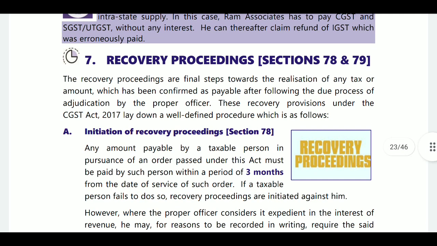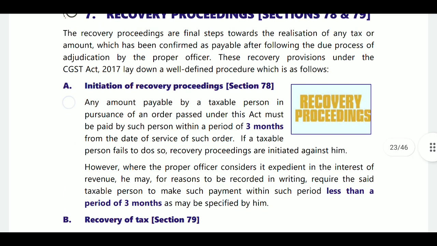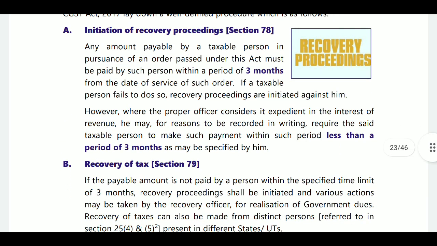Next, recovery proceedings, section 78 and section 79. What is the recovery procedure? They will issue an order with a time limit for payment of the amount within 3 months. Otherwise, recovery shall be initiated. The taxable person is required to pay within 3 months. If you have not paid within 3 months, then recovery proceedings will apply.